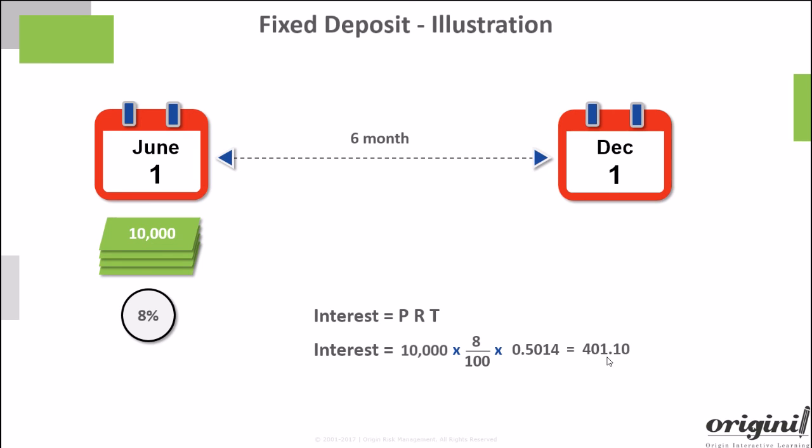This is the interest we will earn by giving our money to the bank for a period of 6 months from 1st June till 1st December. The bank will credit your savings account with the maturity value, that is the principal of 10,000 plus the interest of 401.10, equal to 10,401.10. Wasn't that very straightforward?